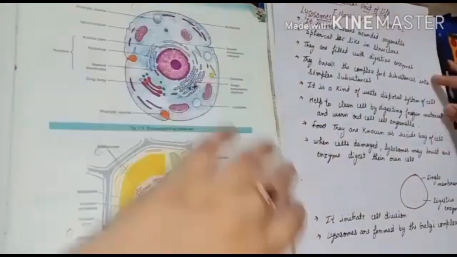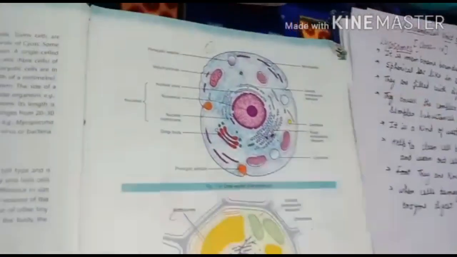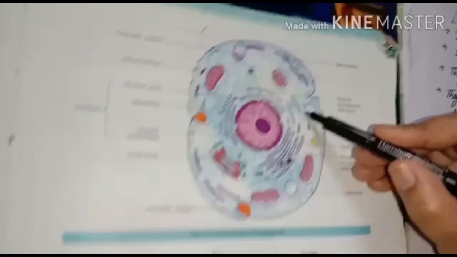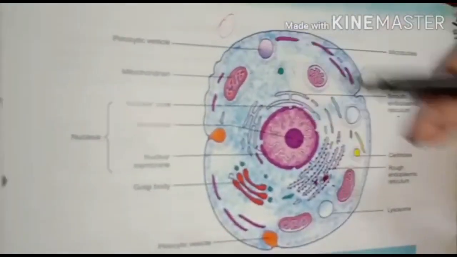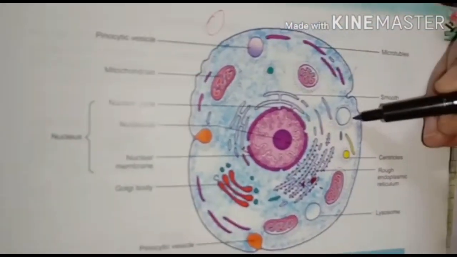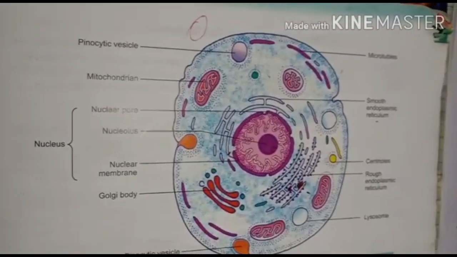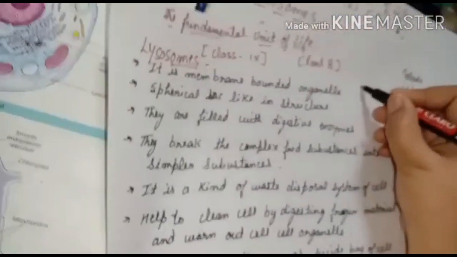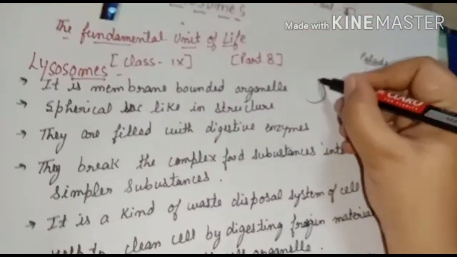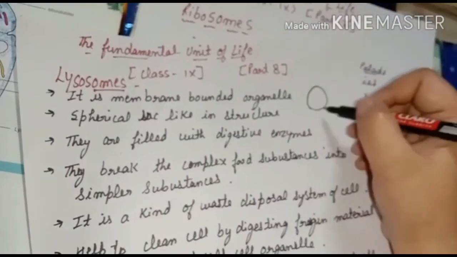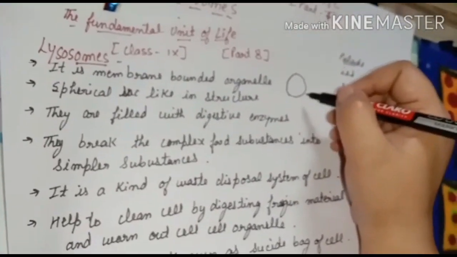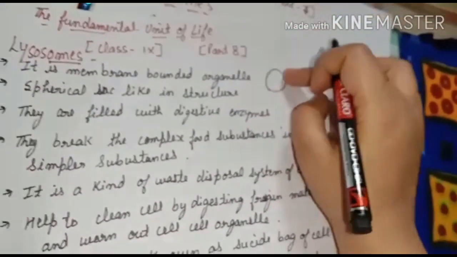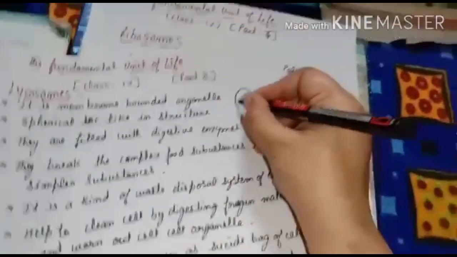Lysosomes, you can see the small structures. These round bodies are seen in the cell, scattered from one place to another. These are called the lysosomes. Now the lysosomes do not have any special structure. They have only a single membrane, a single membrane bound organelle that is present in the cell. Understood? This is a spherical sac-like structure. You can see here the spherical sac-like structure.